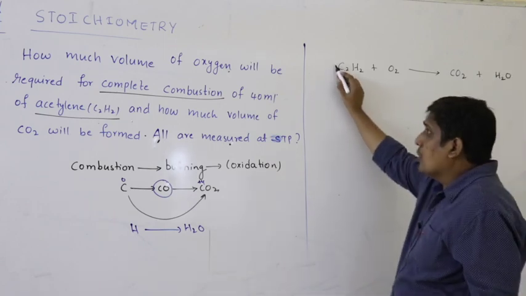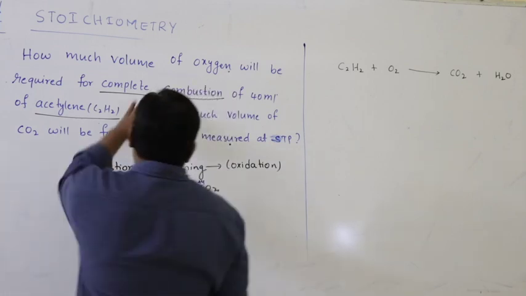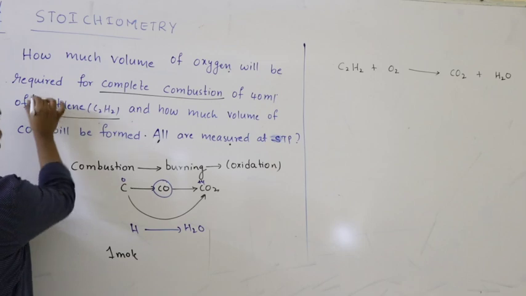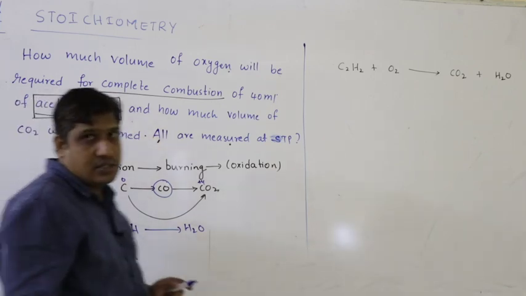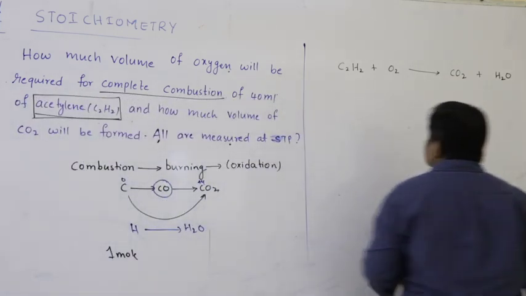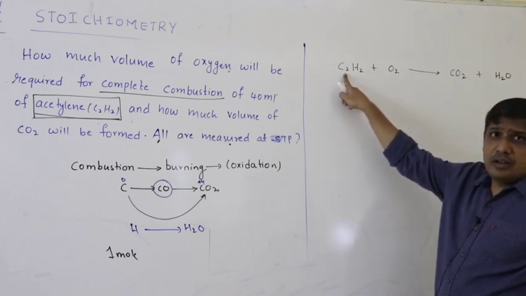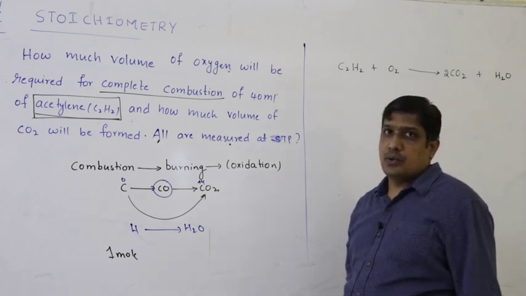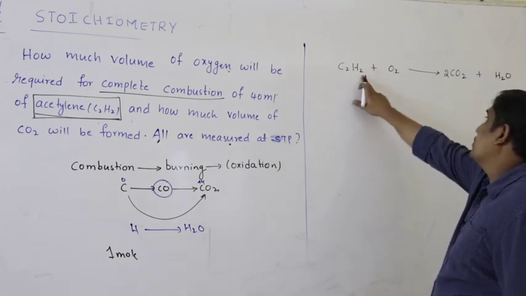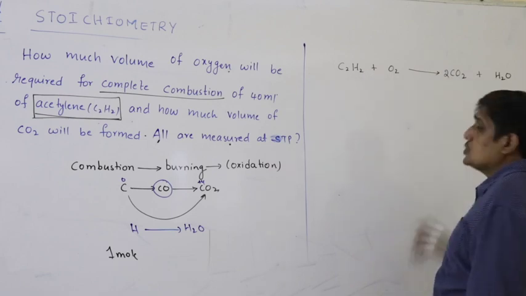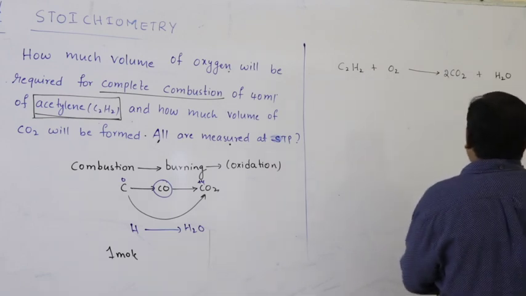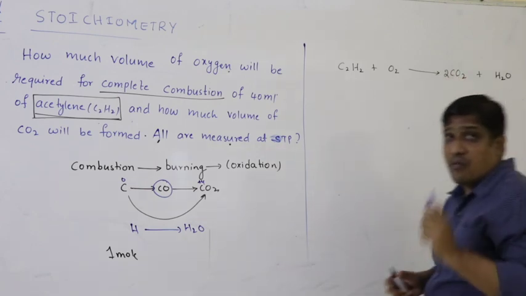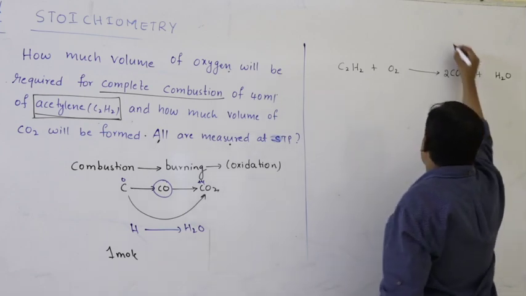Right. Now, combustion is defined for 1 mole of substance. So you have to take only 1 mole of the substance. How many carbons do we have here? 2 carbons. So you will get 2 moles of CO2. Next, how many hydrogens? 2 hydrogens. Anyway, you got H2O. Now calculate the total number of oxygens. 2 into 2, 4 oxygens, plus 1, 5. We have 5 oxygen atoms.